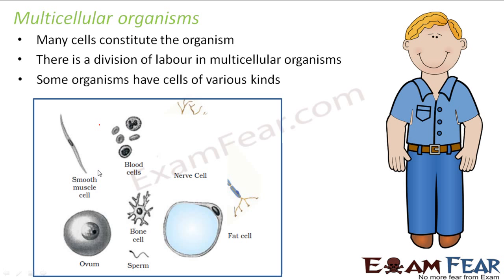However, the organism is just one organism, but the variety of cells present in the organism is different, right? And each of these cells has a specific function to perform. For example, the functions of the bone cell and the blood cell are not the same. Similarly, the functions of a fat cell and a nerve cell are not the same, right? So that is how the structure is in a multicellular organism. The most important thing in a multicellular organism is division of labor.